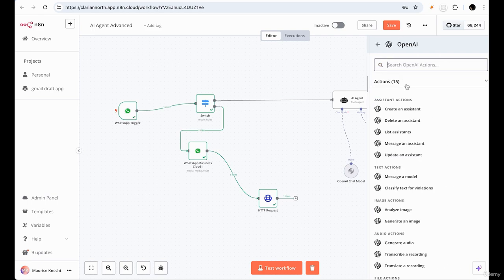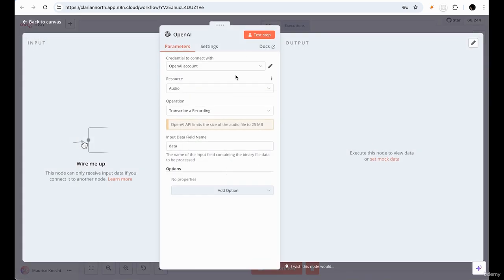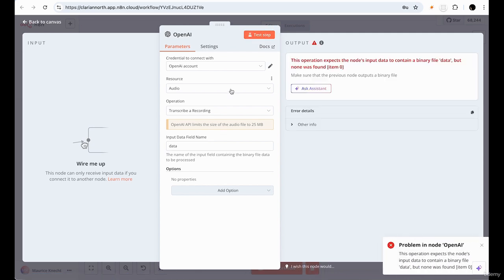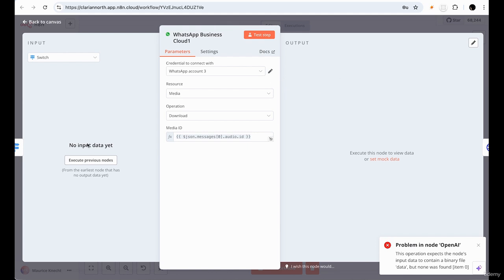So let's open up a new node. What I want you to find is transcribe a recording in audio actions. We're going to click on transcribe a recording. All right, and all the presets are good. If we run a test step, we also have to make sure that we have that data, because now I see that the data isn't there. And we want to make sure that we're connected to the account. So the account's connected. Do we still have this output data? No, I no longer have it.